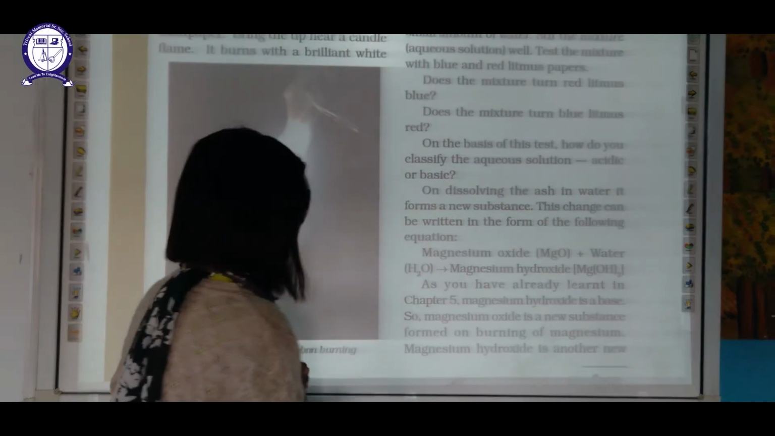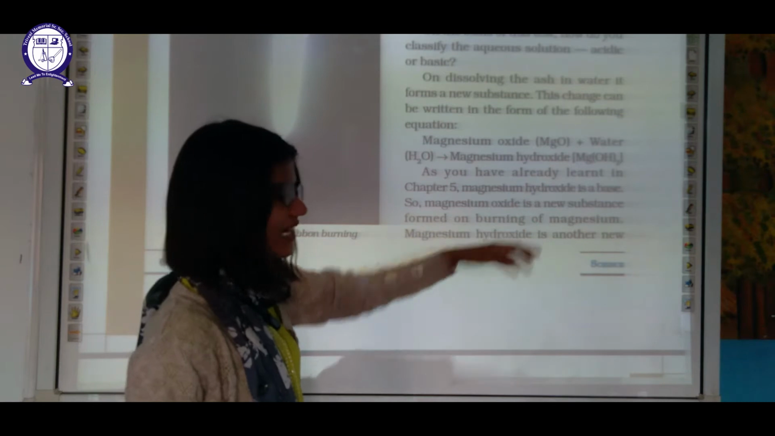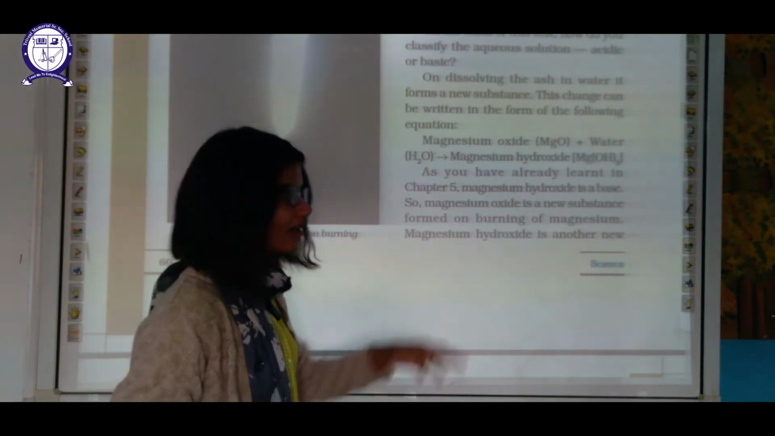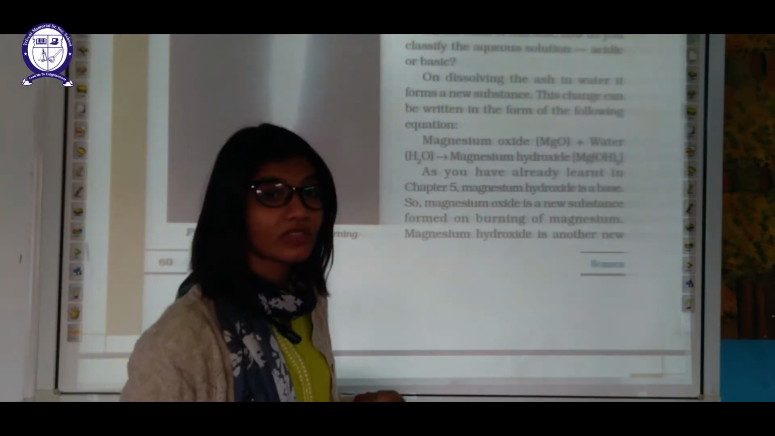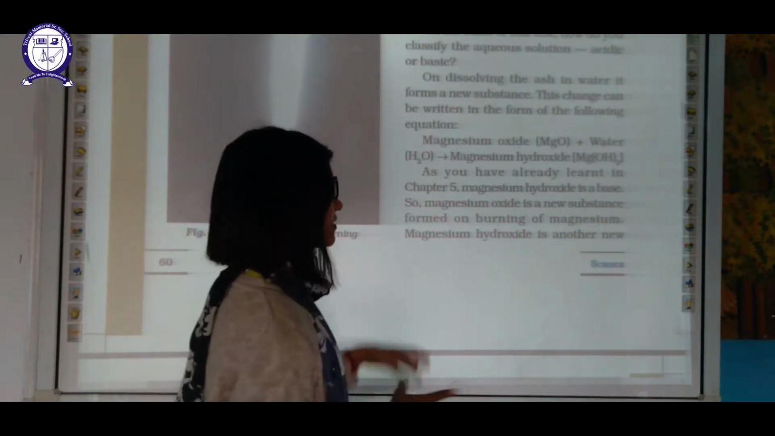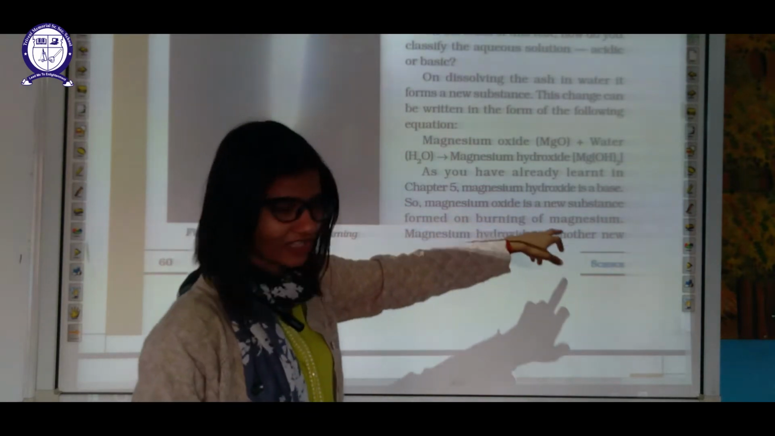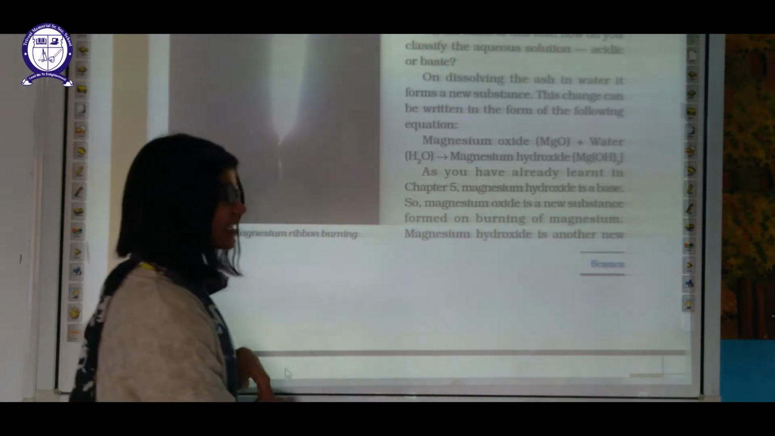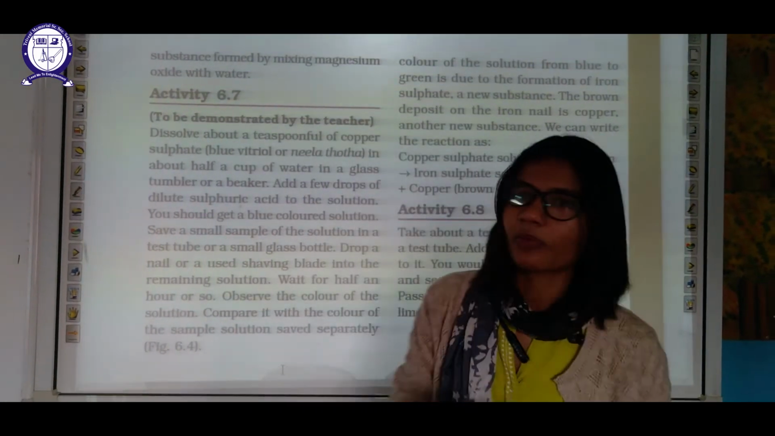Okay, as you have already learned in chapter 5, magnesium hydroxide is a base. You know that whenever OH is there, it means it is a base. So magnesium hydroxide is always a base. Magnesium oxide is a new substance formed on burning of magnesium, and magnesium hydroxide is another new substance which is basic in nature.